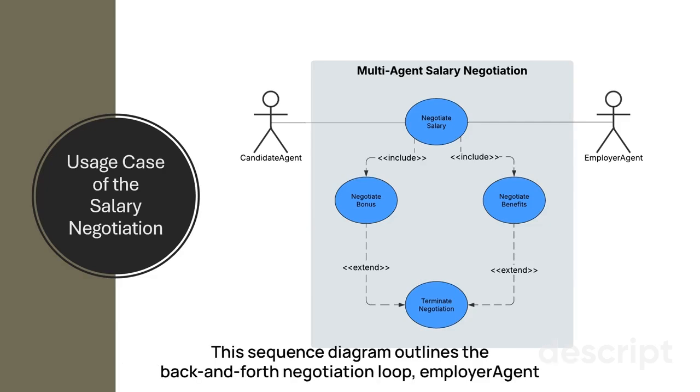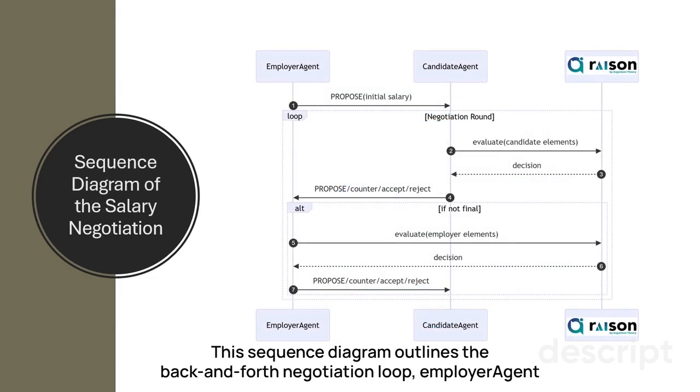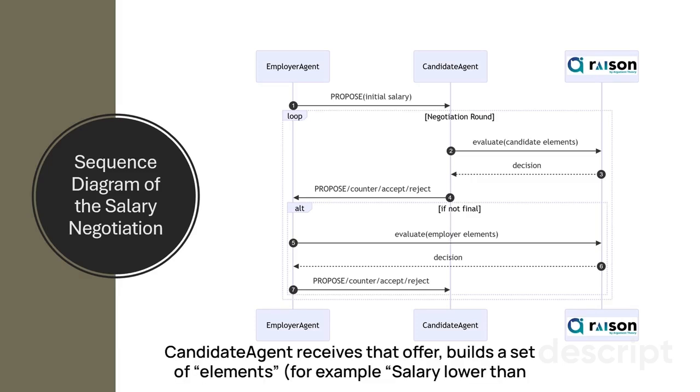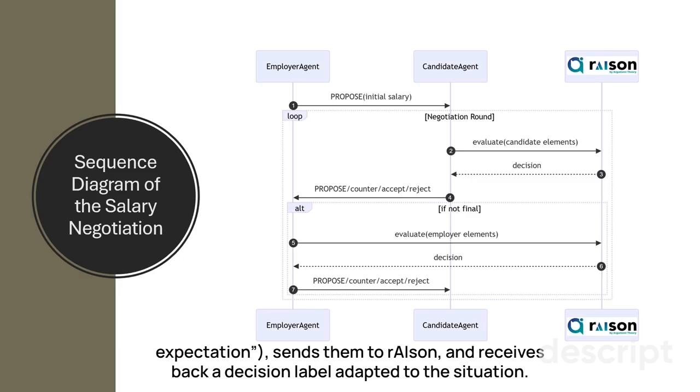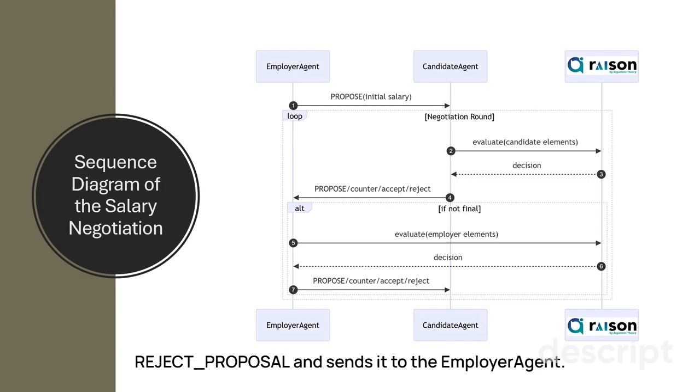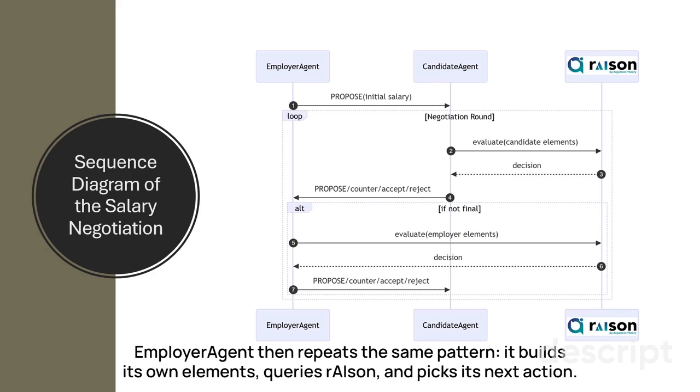This sequence diagram outlines the back-and-forth negotiation loop. Employer agent sends an initial propose with a salary. Candidate agent receives that offer, builds a set of elements, for example, salary lower than expectation, sends them to Ryzen, and receives back a decision label adapted to the situation. The agent translates that label into an ACL reply, propose, accept proposal, or reject proposal, and sends it to the employer agent.